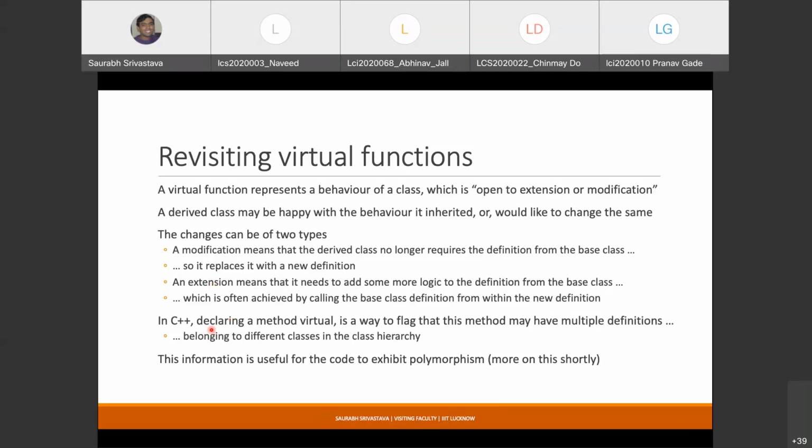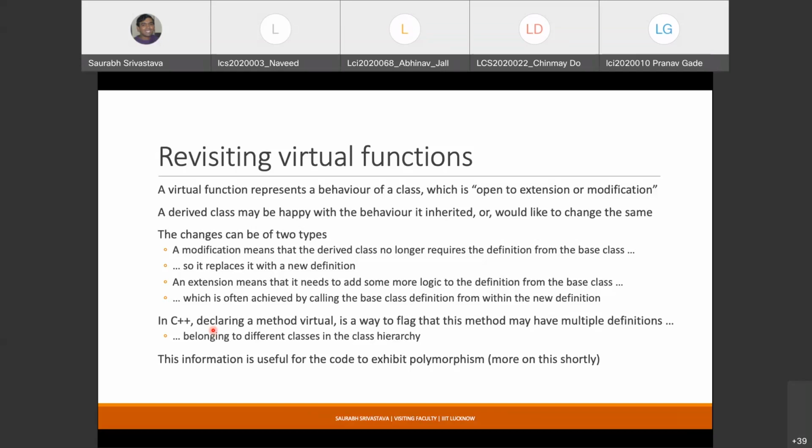So in C++, declaring a method as virtual is essentially a kind of signal to the implementation that this method may have multiple definitions lying around. The base class may have one definition. The derived classes might have their own definitions. As I said, the term is might, as long as it is not a pure virtual function. If it is a pure virtual function, then it becomes mandatory for any non-abstract derived class to provide a definition.